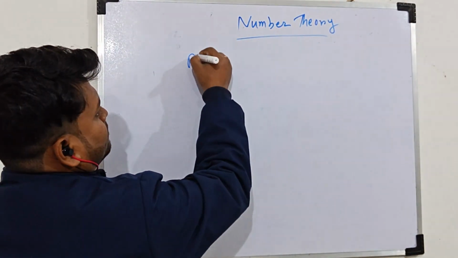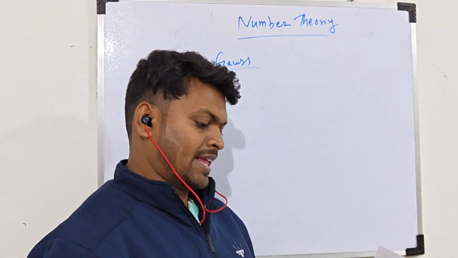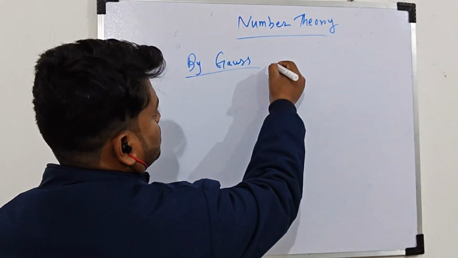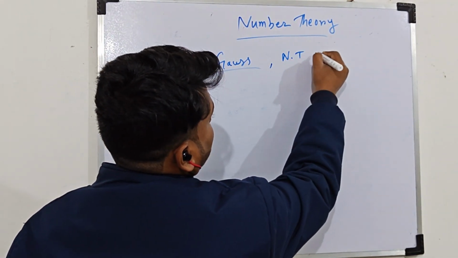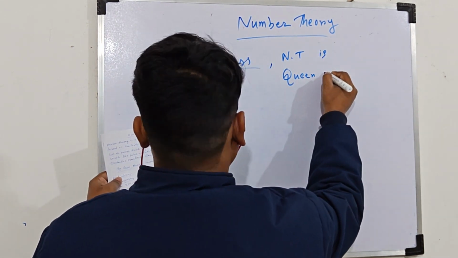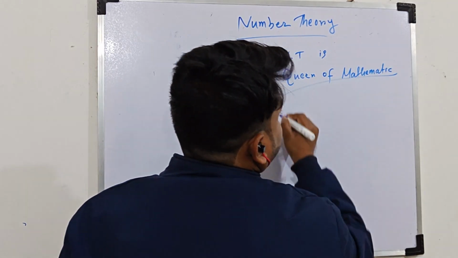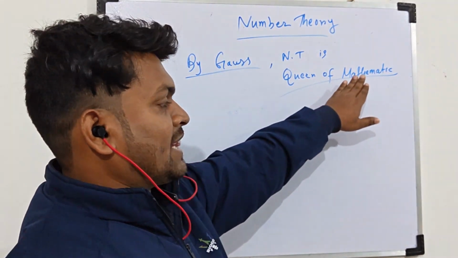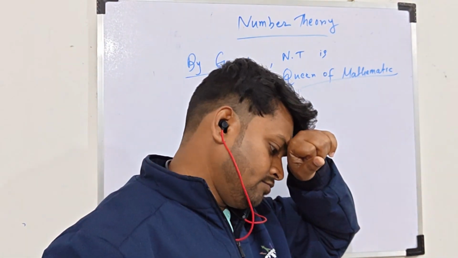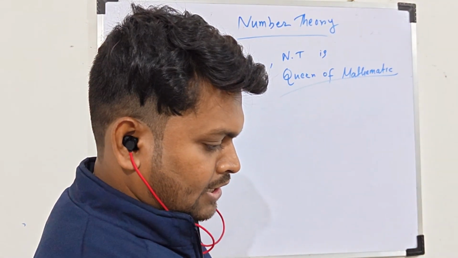And Gauss, a mathematician, called number theory the queen of mathematics. Okay. And mathematics is the queen of science, like that.